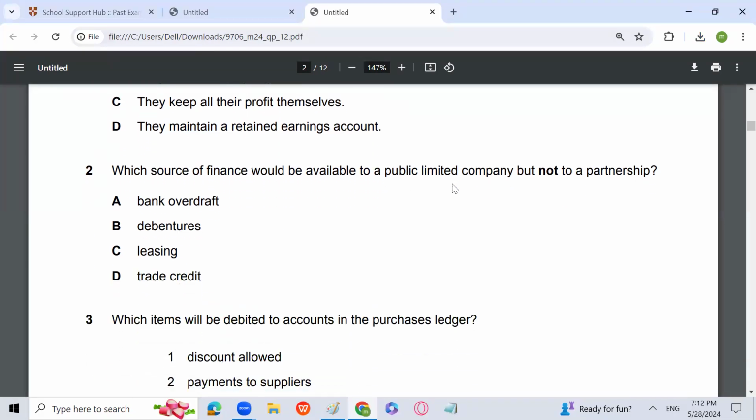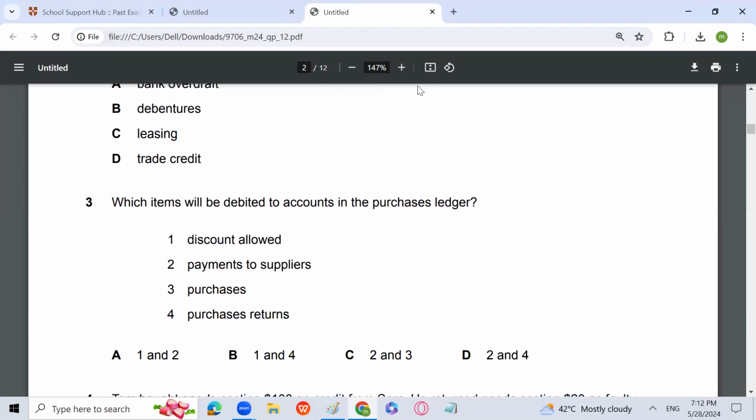Which source of finance would be available to a public limited company, but not to a partnership? Bank overdraft, debenture, leasing, trade credit. That is debenture. A debenture is an acknowledgement of a debt by the company towards an individual, that we will make the payment of the debenture along with interest.